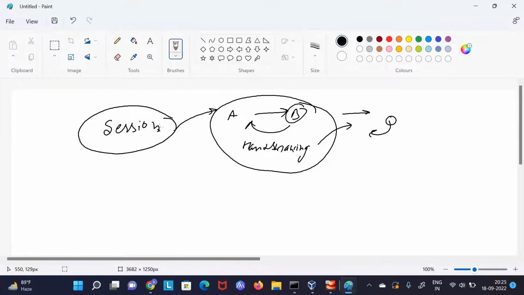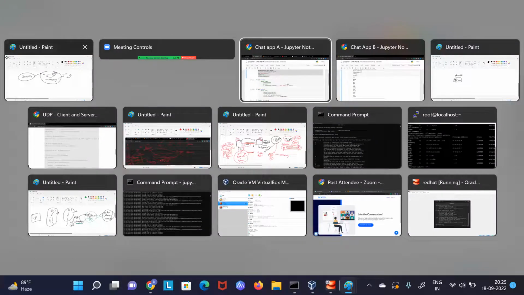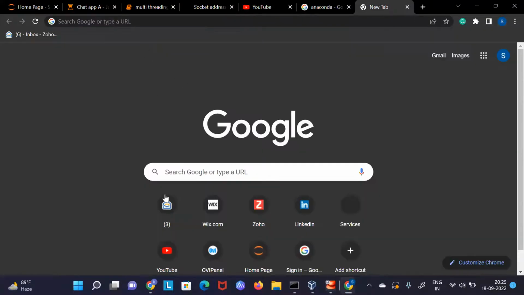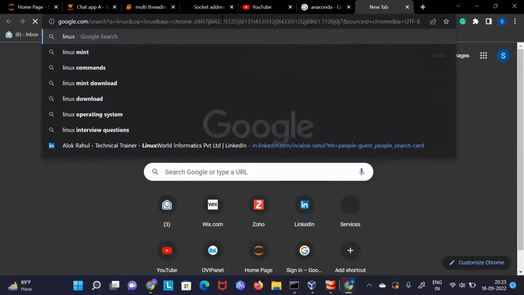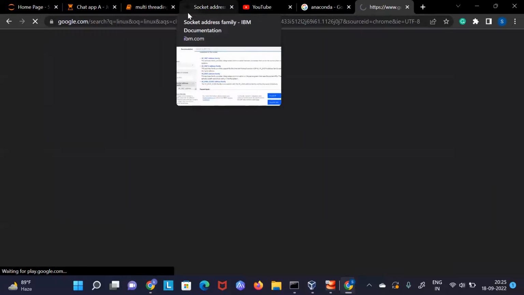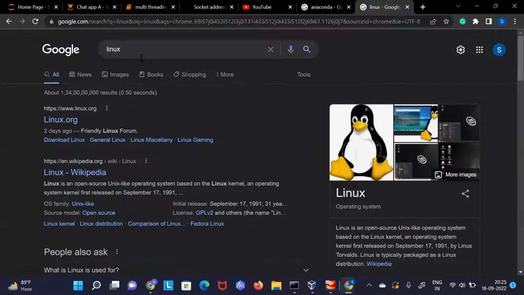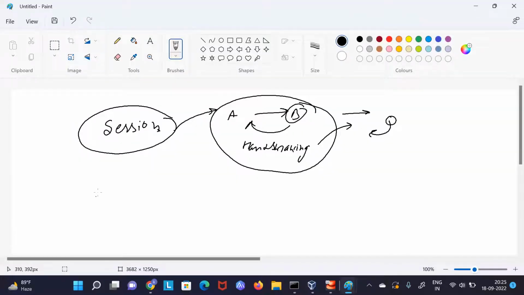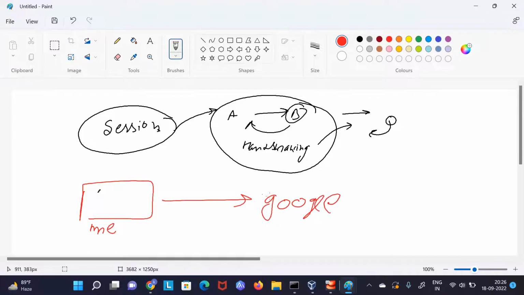Something is like this. Whenever we do something, it will create a session. And what does it mean? As a user, we can go from our local system to Google. Google is somewhere hosted on the internet. It is a server. Whenever I initiate a connection, this is a very critical thing. So let's say this is me, and this is Google. Now Google can't come directly to me.